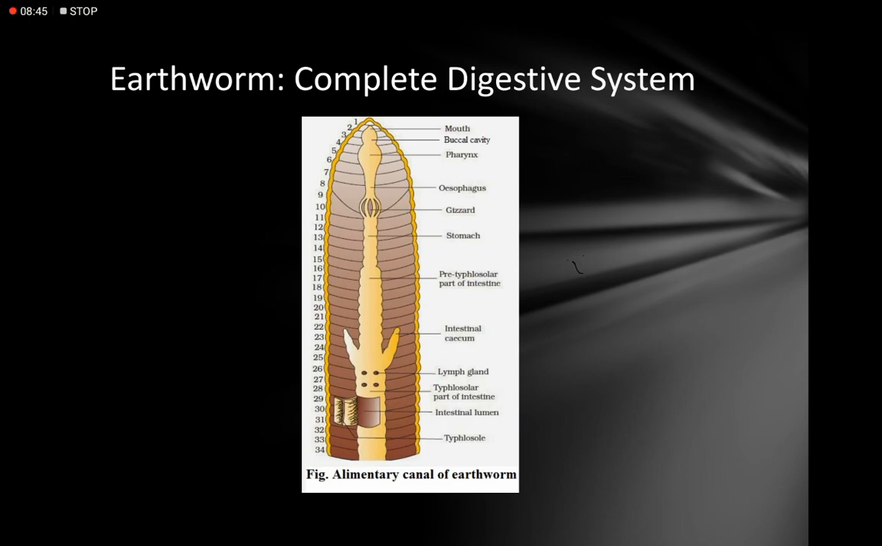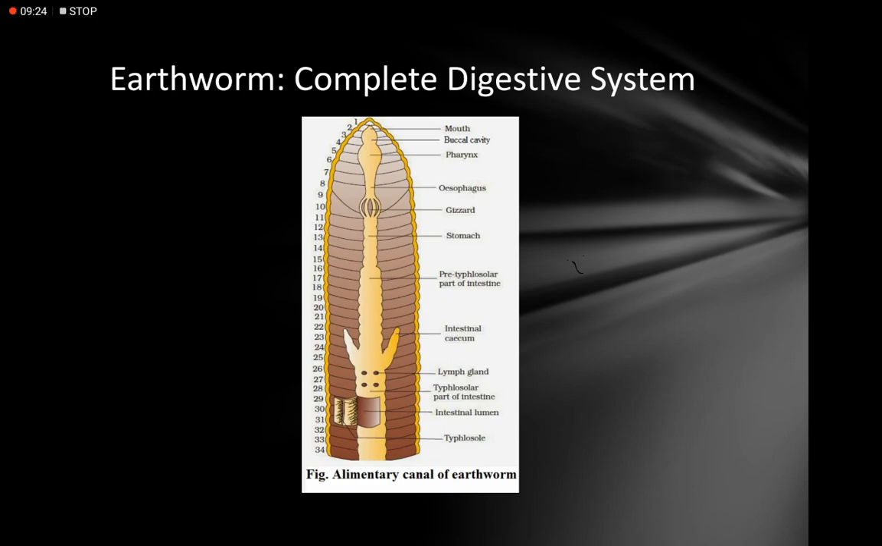finely crushed food material enters the stomach extending from 9th to 14th segment. See very carefully the number of segments and the part present in the digestive system located inside. So 9th segment to 14th segment is the location of the stomach. Here you can see the stomach is here. So it's a continuous tube immediately below the gizzard and it runs up to the 15th segment.